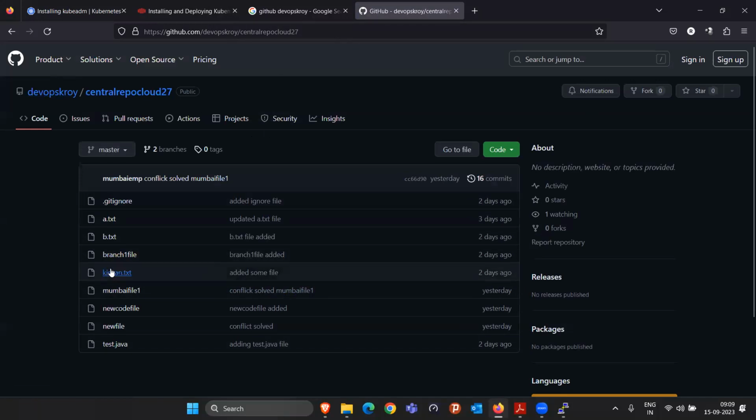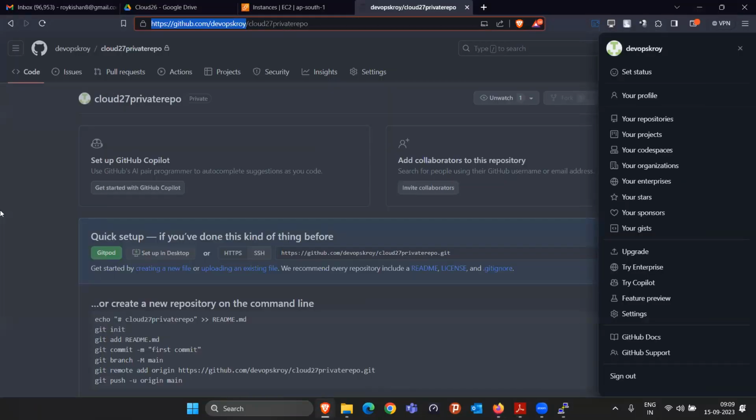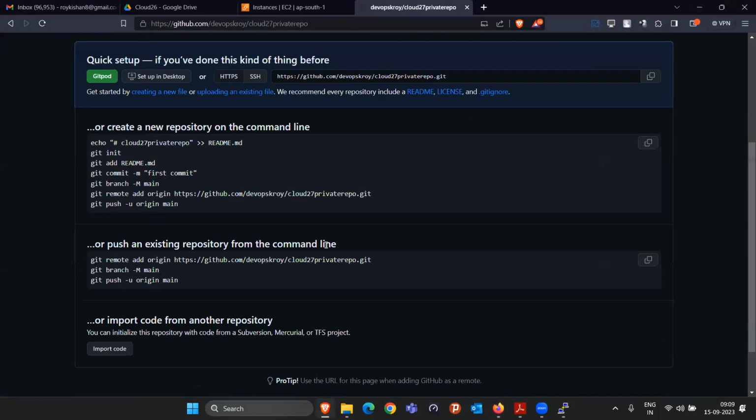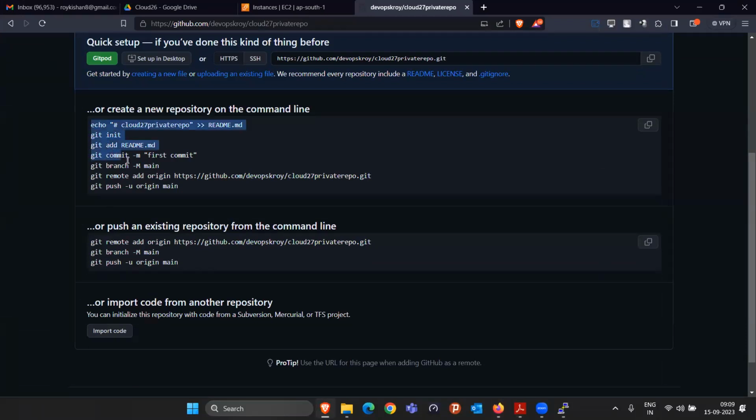But you will not be able to commit anything here because you don't have the permission. If you want to commit, either I am the owner, then only I can commit. I am the only one able to generate the token. Does that make sense? So I can only upload the code here. But coming to the private repository, here also the process will be the same, git init, git push, everything you are doing.